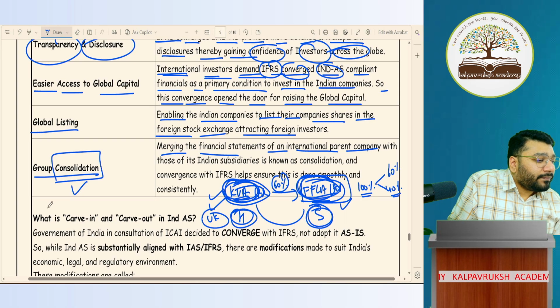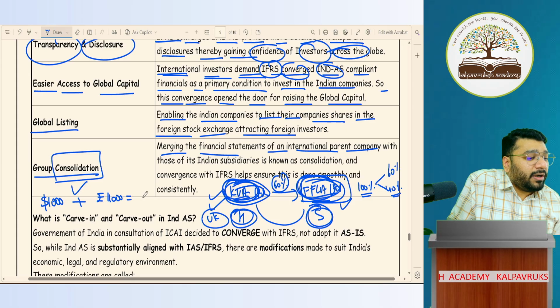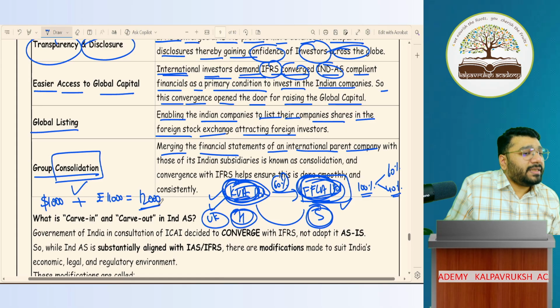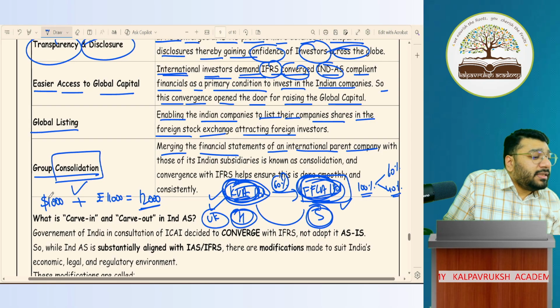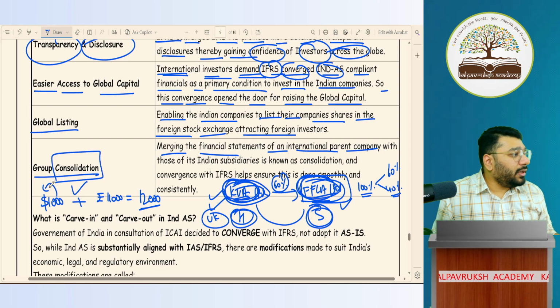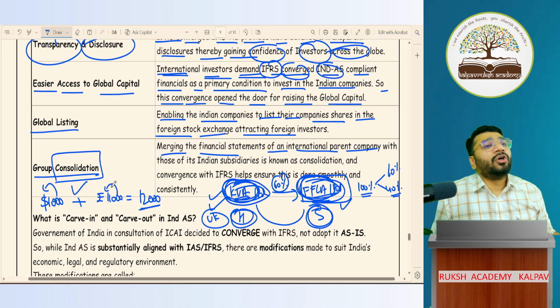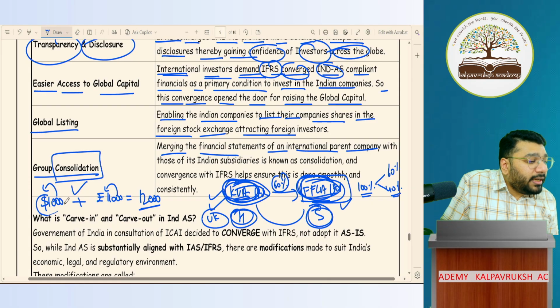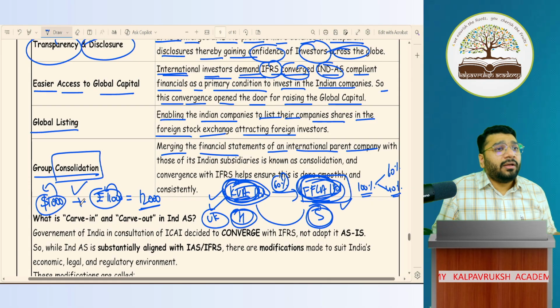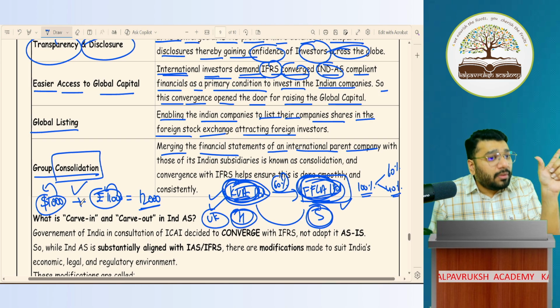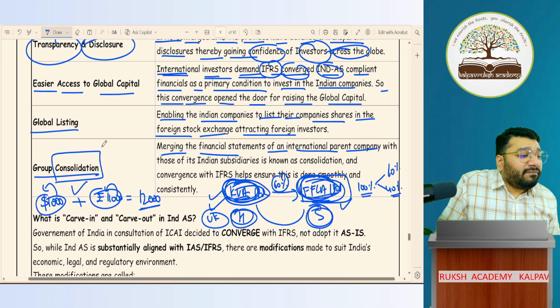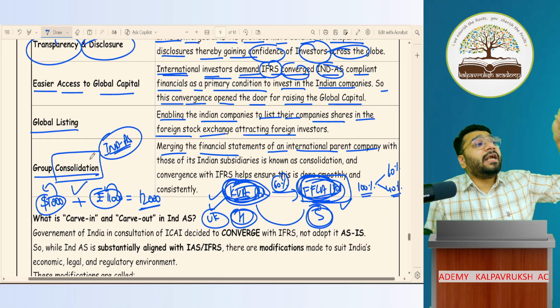If I tell you $1,000 plus 11,000 rupees is equal to a total of 12,000, is it correct? No. Why? Because the underlying of this 1,000 is what? Dollars. And the underlying of this 11,000 is what? Rupees. They don't have a common unit of measurement. Therefore, I have to convert either dollars into rupees or rupees into dollars and make one common unit of measurement to merge. So therefore, when we went with Ind AS, this was almost similar to IFRS.